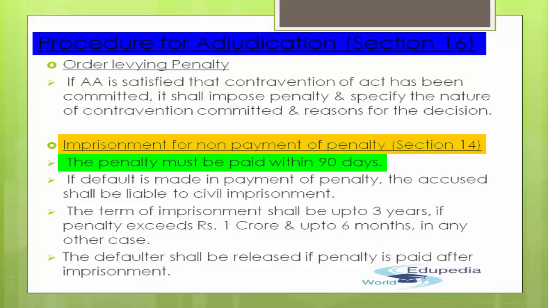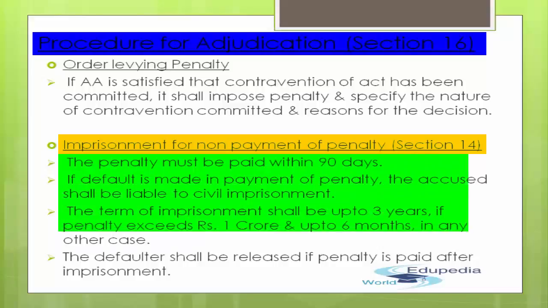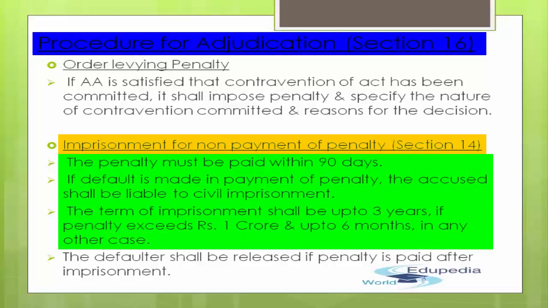Then if default is made in payment of penalty, the accused shall be liable to civil imprisonment, and the term of that imprisonment shall be up to 3 years if the penalty amount exceeds rupees 1 crore, or up to 6 months in any other case.